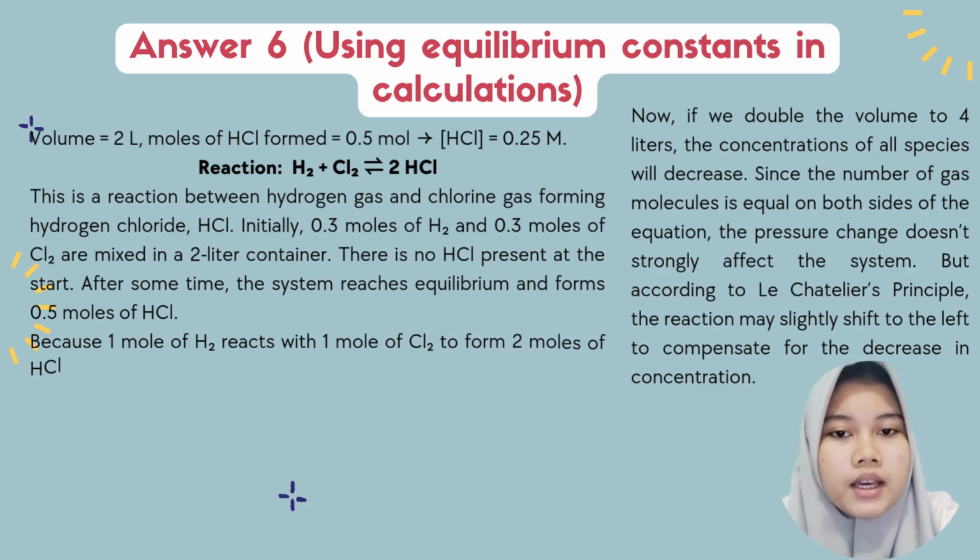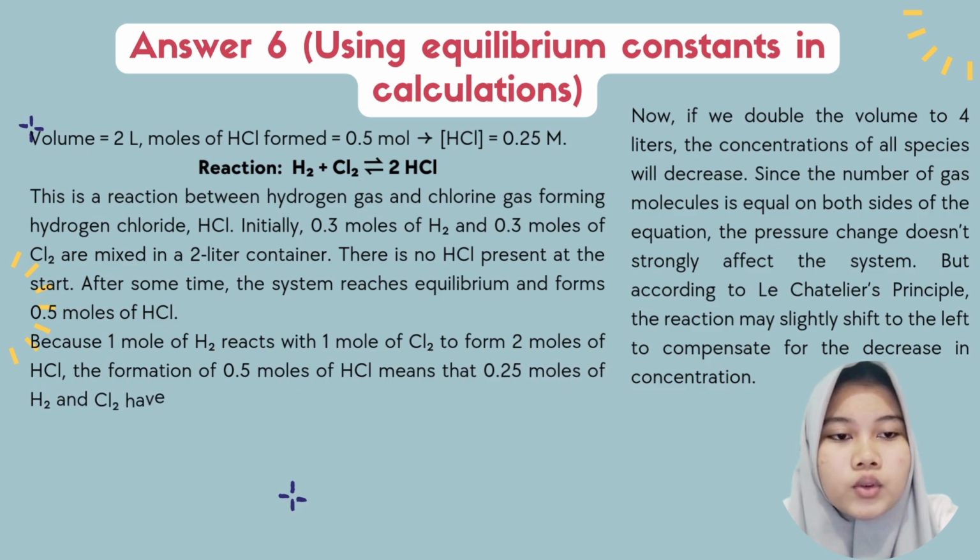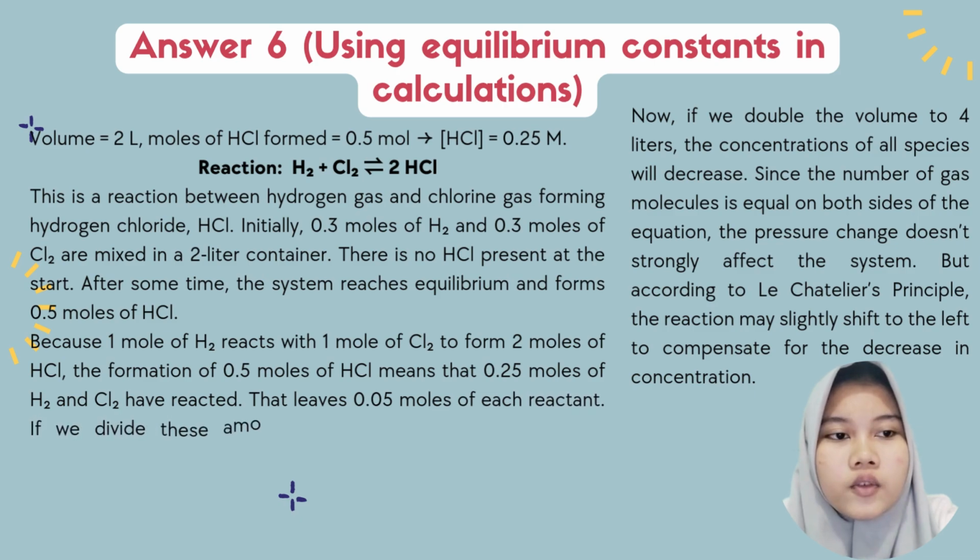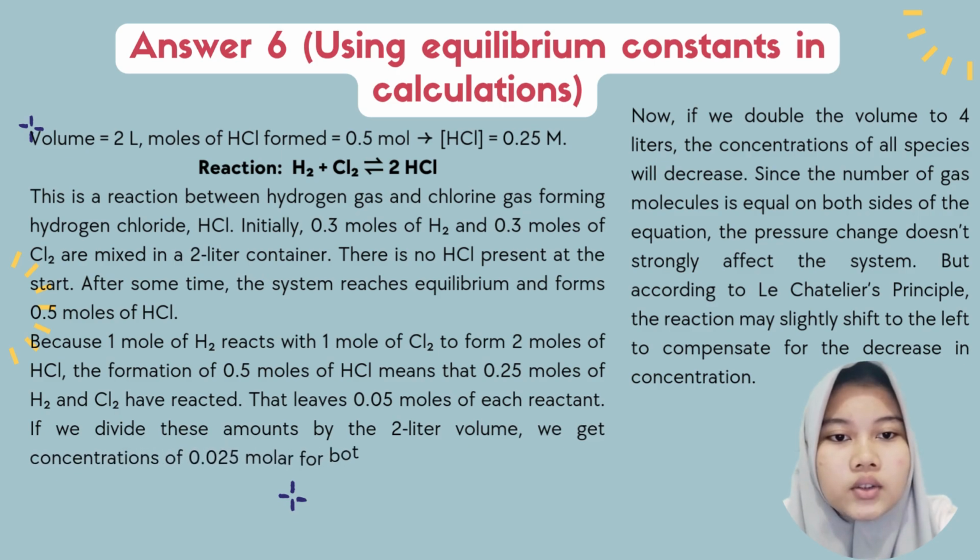Because 1 mole of H2 reacts with 1 mole of Cl2 to form 2 moles of HCl, the formation of 0.5 moles of HCl means that 0.25 moles of H2 and Cl2 have reacted. That leaves 0.05 moles of each reactant. If we divide this amount by the 2-liter volume, we get a concentration of 0.025 molar for both H2 and Cl2 and 0.25 molar for HCl.